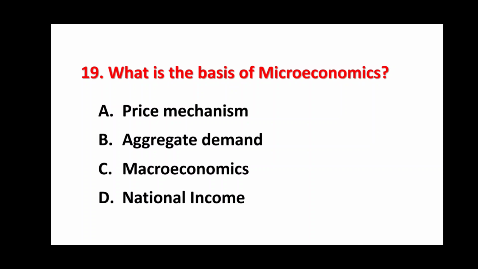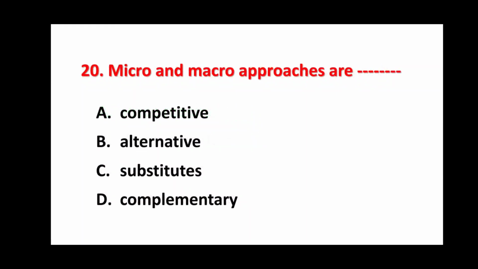What is the basis of microeconomics? Options are price mechanism, aggregate demand, macroeconomics, national income. Option A is correct, price mechanism. Price mechanism is the basis of microeconomics.